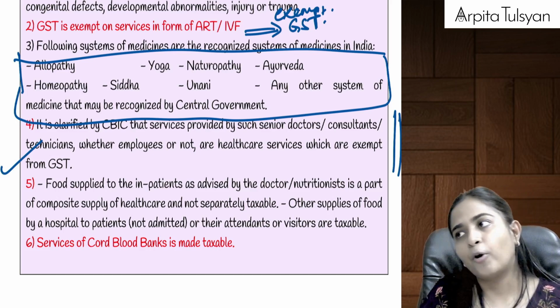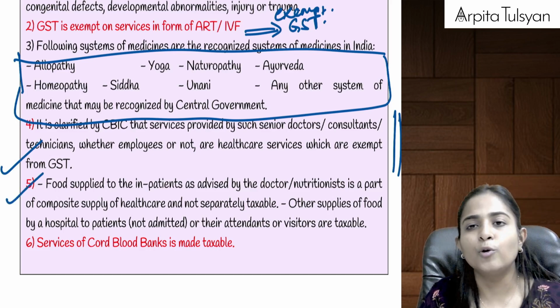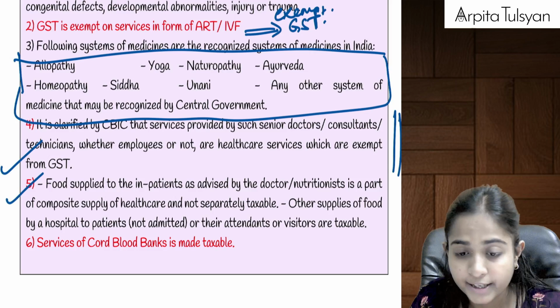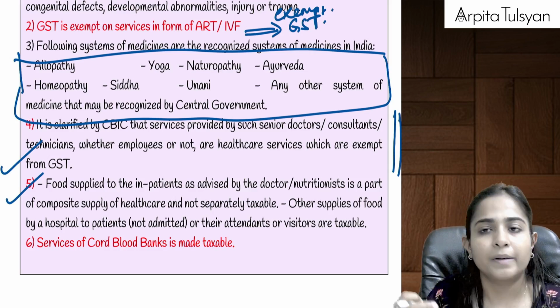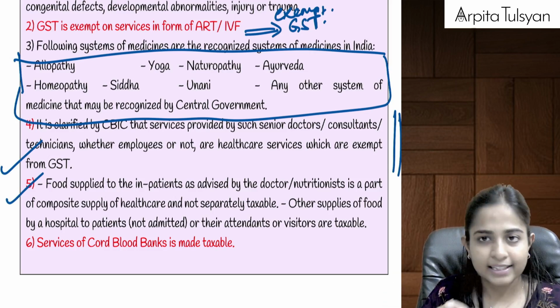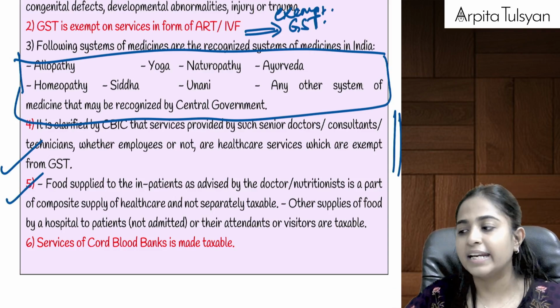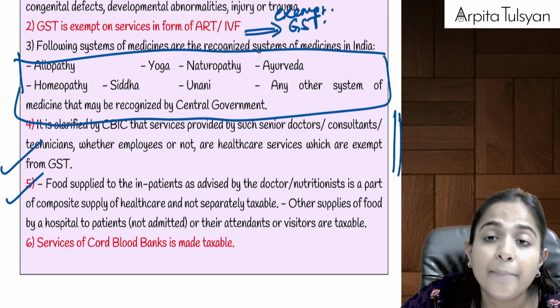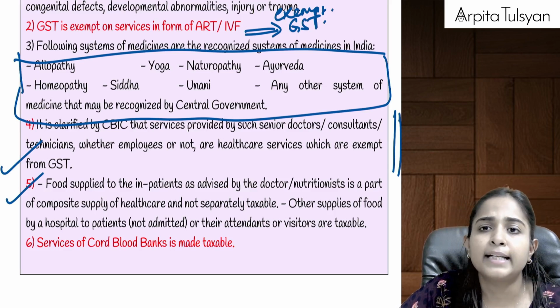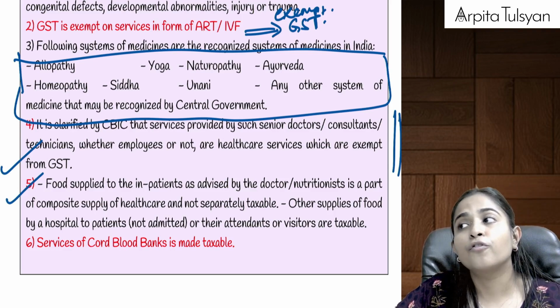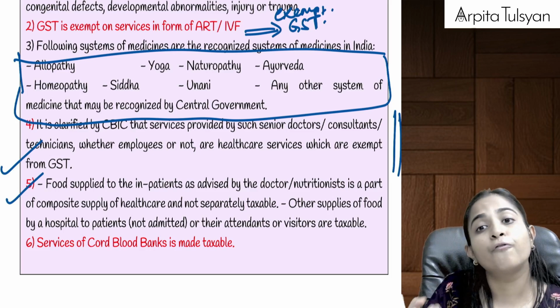Then the next point we had already done when we were doing composite supply and mixed supply, section number 8. If the hospital is providing us healthcare services, that is totally exempt from GST. And if we are inpatients, that is, if we are admitted in the hospital, then many of the hospitals say that you will have to take the food from the hospital itself. So the hospital provides that food also.